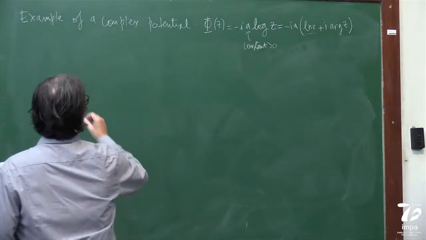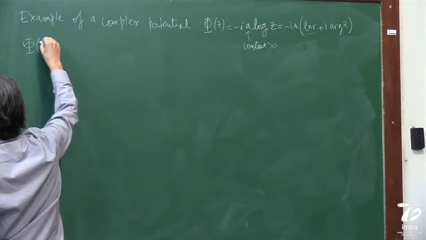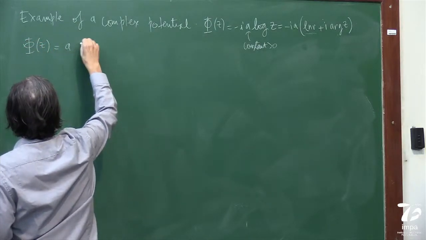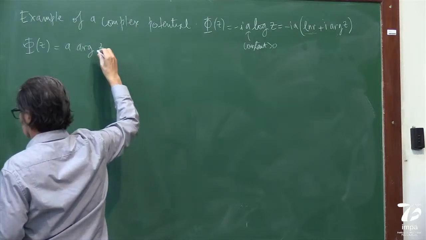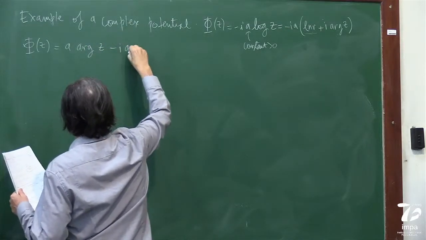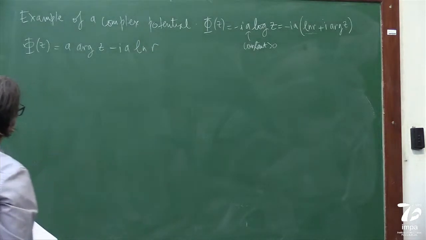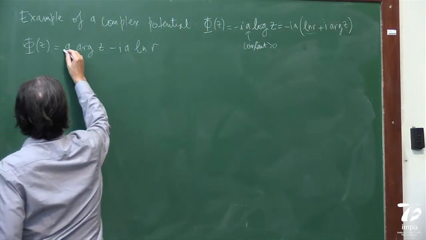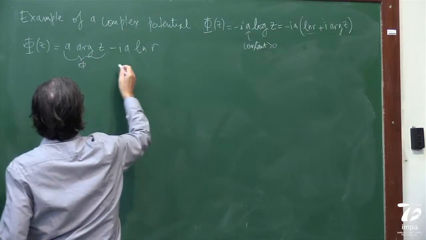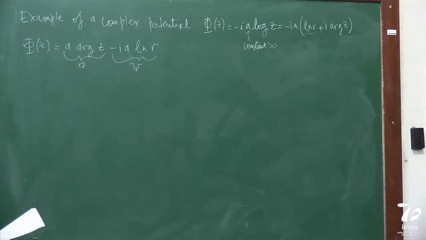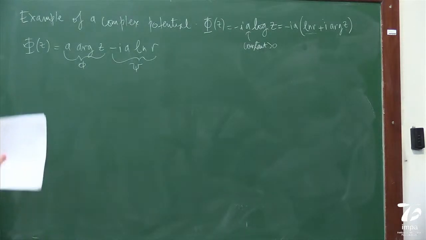Because this is actually like this. This is phi. This is our stream function. And now, this is why this guy is good.